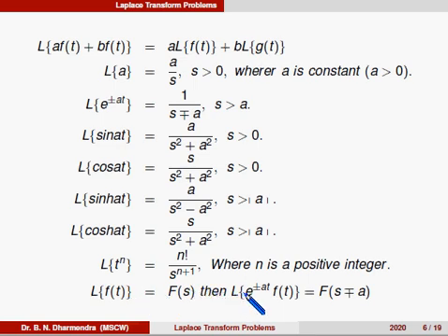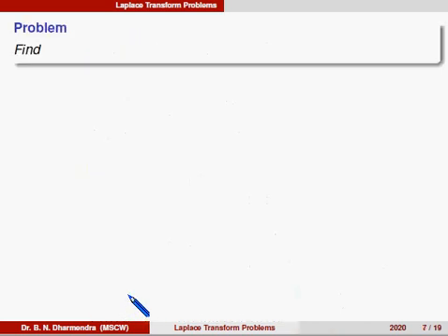Then Laplace of e power plus or minus at into f(t) is equal to F(s minus a) or F(s plus a). And lastly, we have discussed that if Laplace of f(t) is equal to F(s), then Laplace of f(at) is equal to 1 divided by a into F(s by a). Using these formulas, we can discuss some problems in this class.